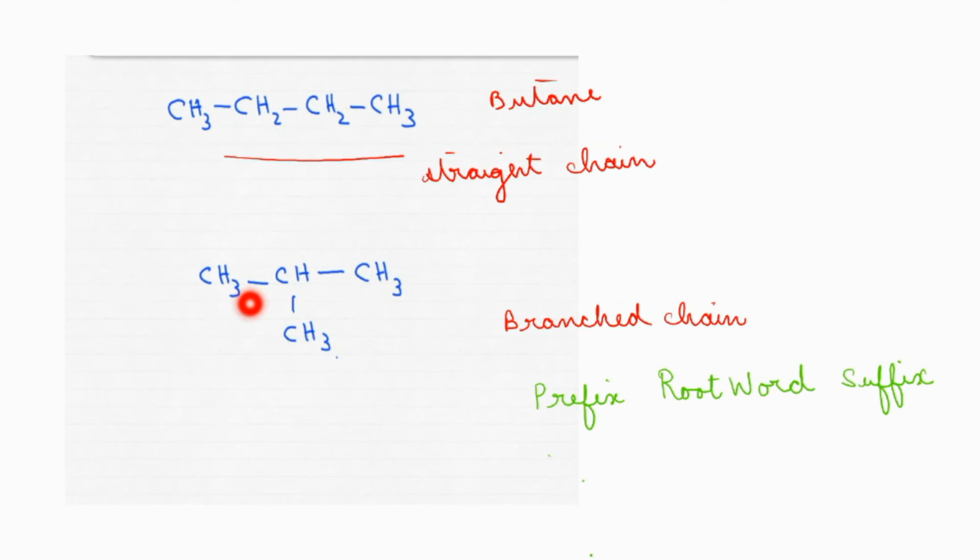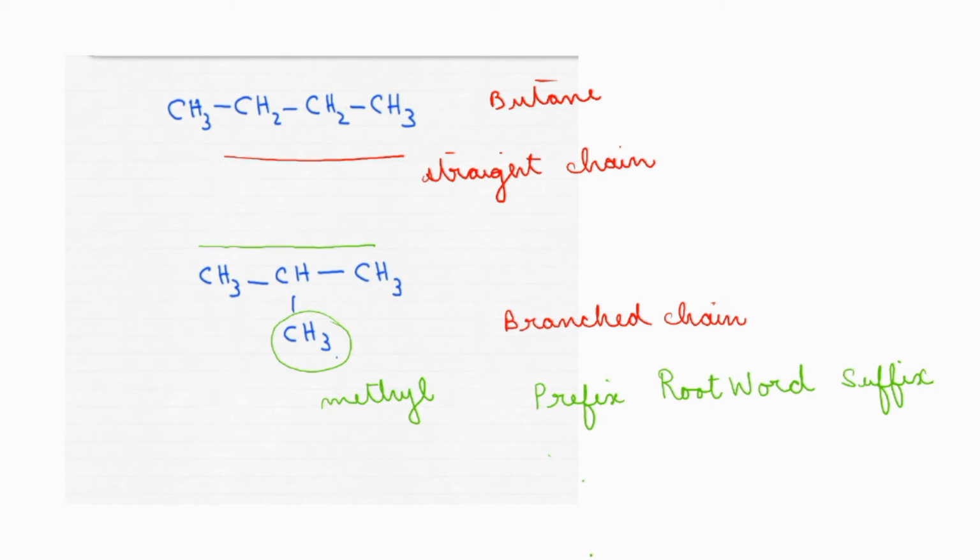In the second compound, the first is a straight chain. We will have to find out the longest carbon chain, and we came to know that there is a substituent also. What is the name of the substituent? That is methyl. Whenever a substituent is present in an organic compound, we will tell the name of the substituent as a prefix. So first write the name of the prefix. We are going to say that this methyl group is attached to the second carbon atom of the main chain.